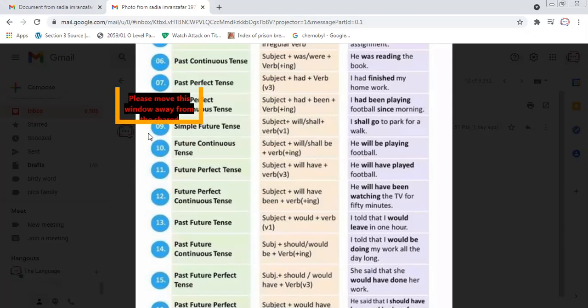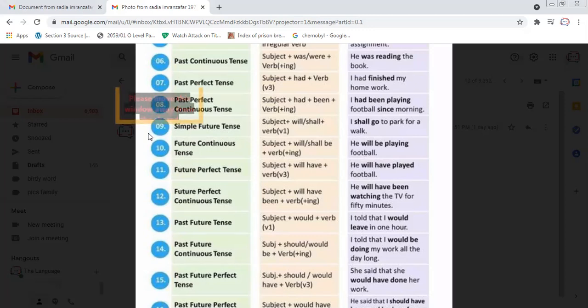So what is the formula here? Subject, will, shall, be. Be is added here, which is different from present continuous and past continuous. And then the main verb is the first form of the verb and ing. The example of future continuous tense is: he will be playing football.